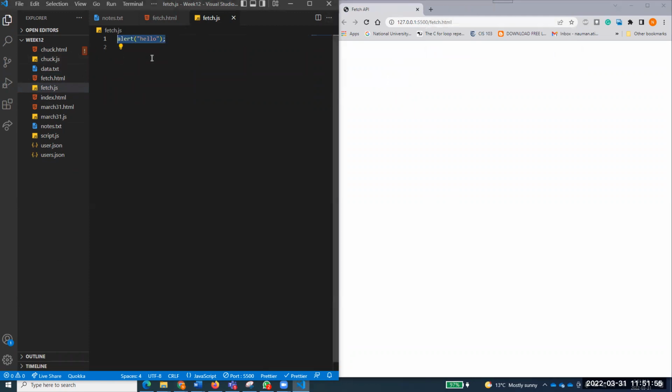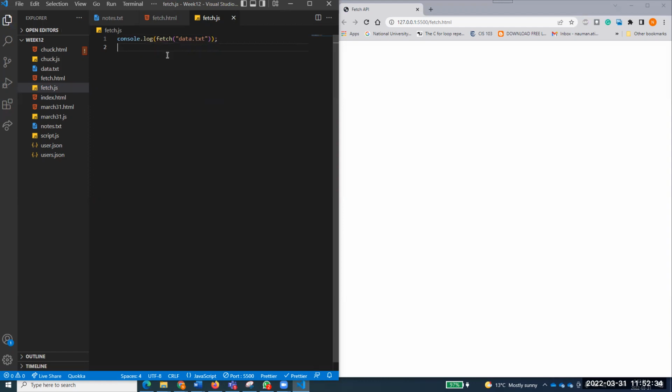I don't need that. Rather, I need something else, which I'll show you. So it's a script file. I have attached it to this one, and when I run the HTML, the script will run. So I can check something. If I say console.log, and I console something very interesting. What I want to console here, for example, is fetch, and I say, for example, data.txt. I want to bring data.txt into my page.